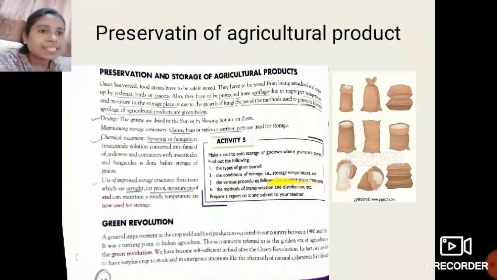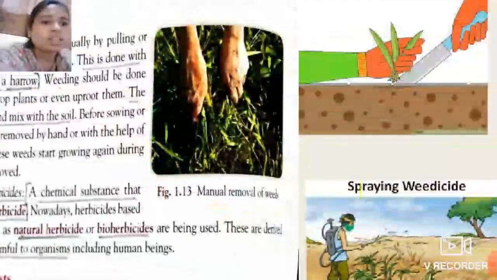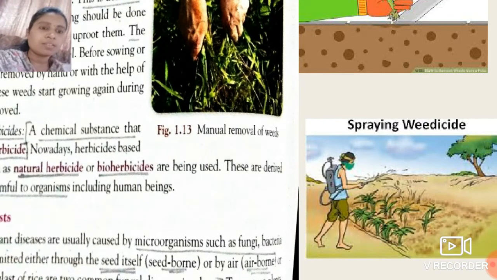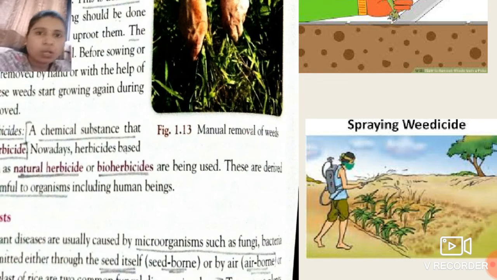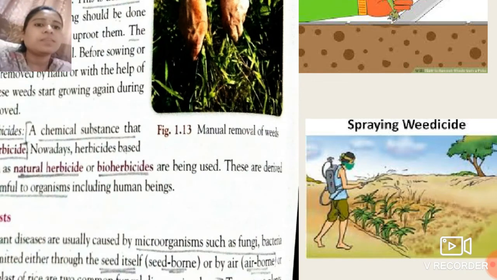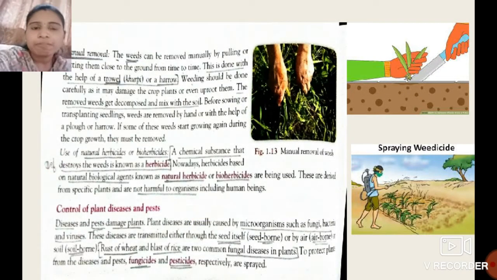See students, this is the spraying of weedicides over here. How is the spraying done? See over here. This picture shows the spraying of weedicides. Weedicides are also certain chemical substances or solutions, so that weeds cannot grow among our main crops. Okay students, so this is the method to protect our plants from diseases, pests and weeds.